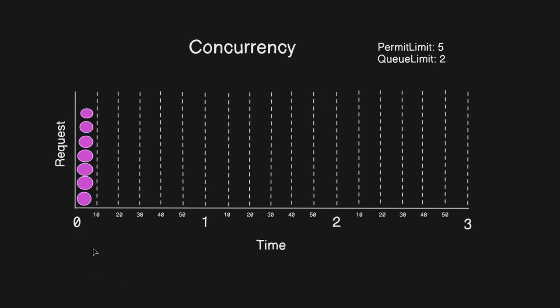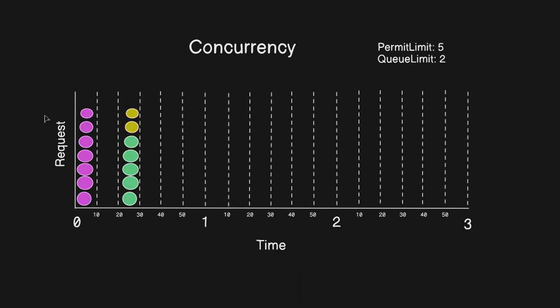Okay, and suppose the user sends the same request, like in this time 7 requests at the same time. Okay, these two are in queue.